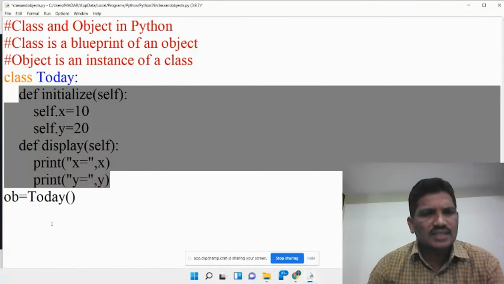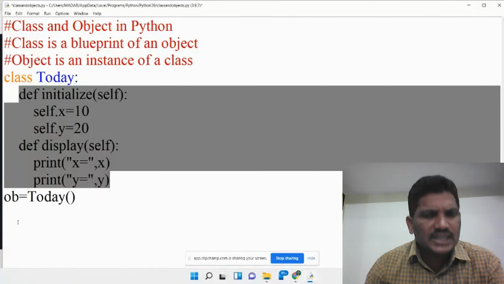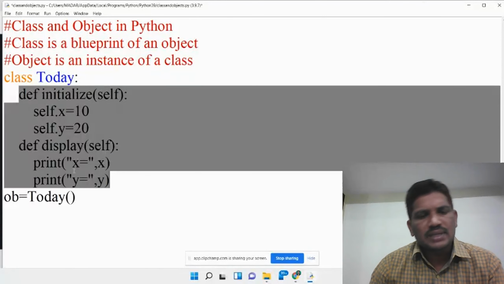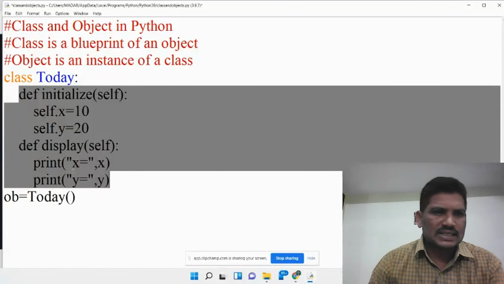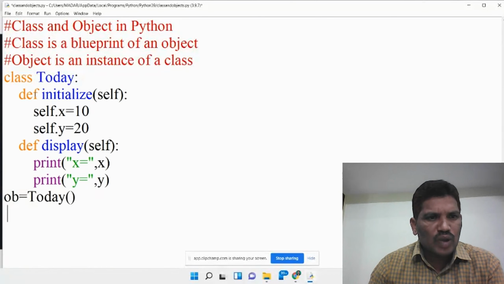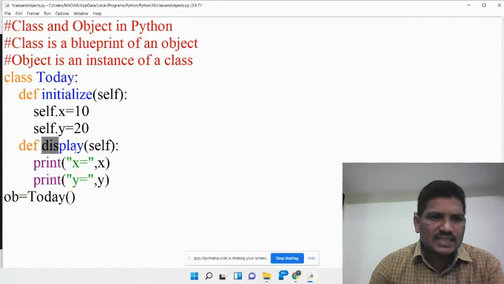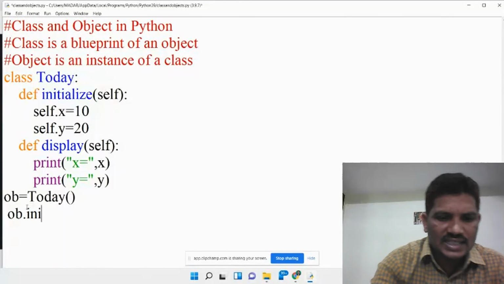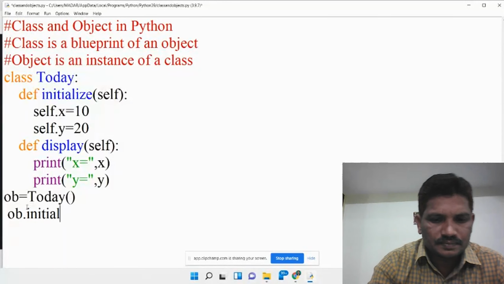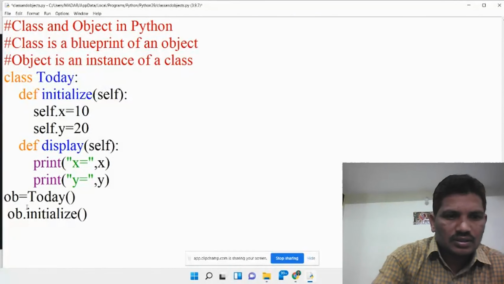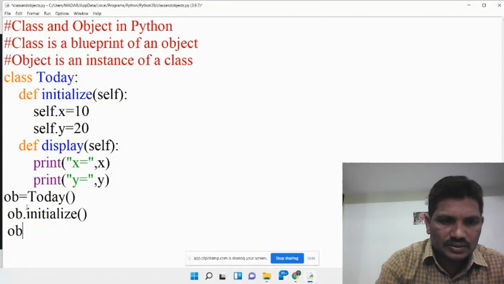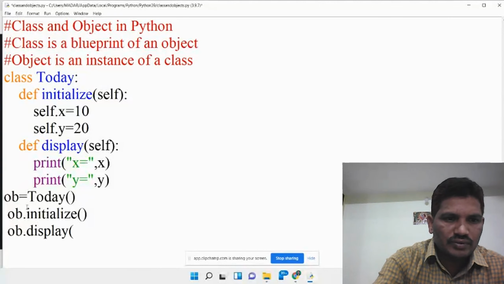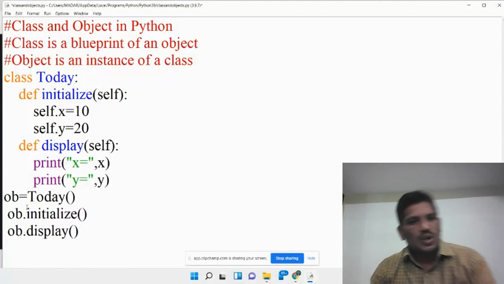But what is the syntax to access the members of the class in Python? Object name dot members. Members means variables and methods, which are collectively called members. I would like to access the initialize method and the display method with the help of the object. So ob dot initialize, then ob dot display. There are two methods defined inside the class. Are you able to access those methods outside the class?